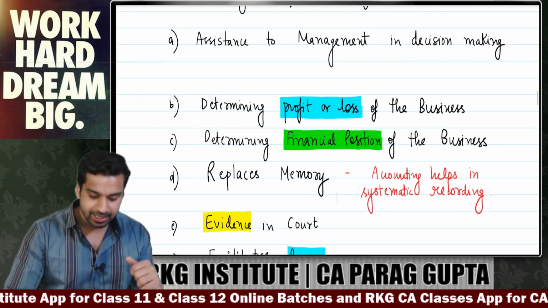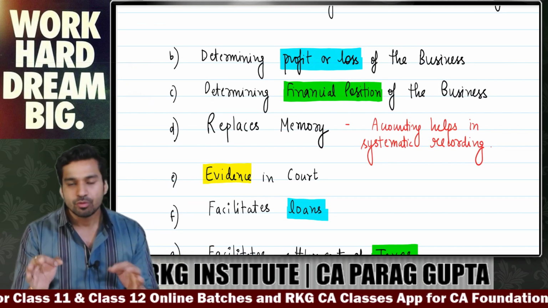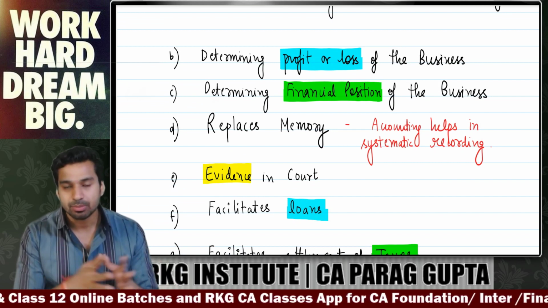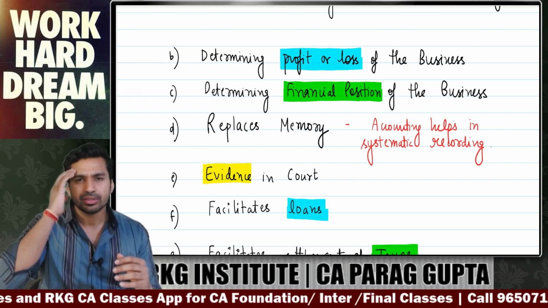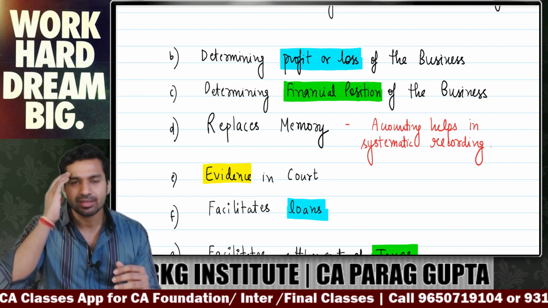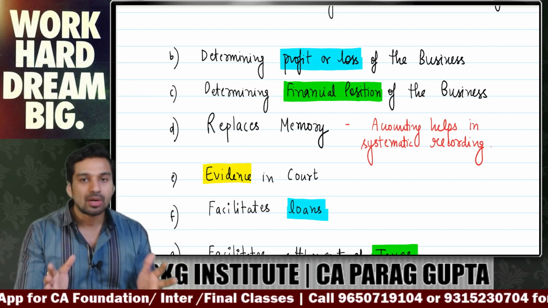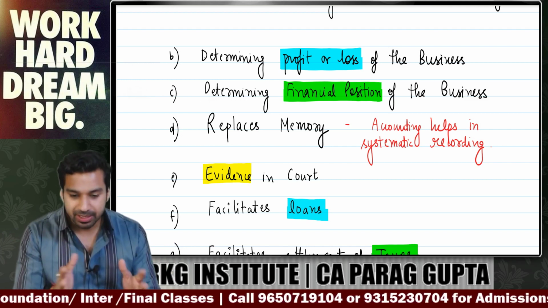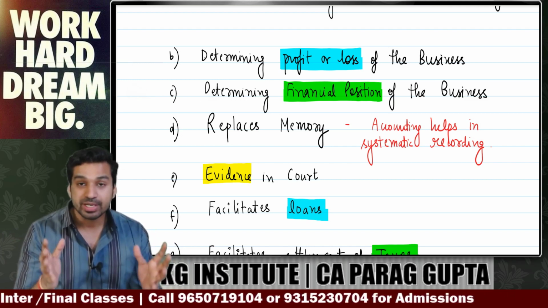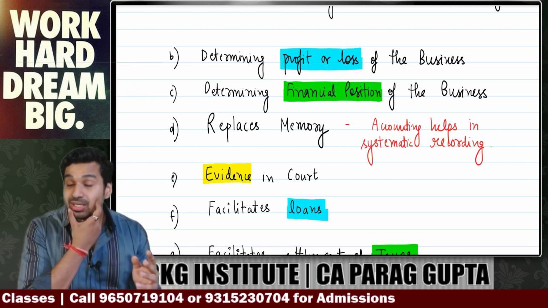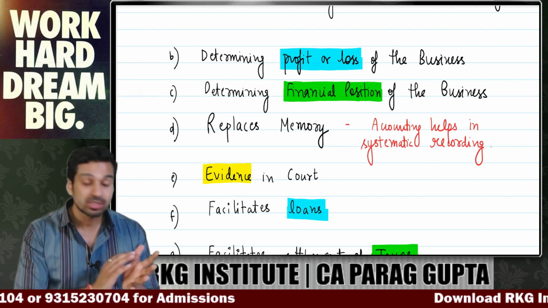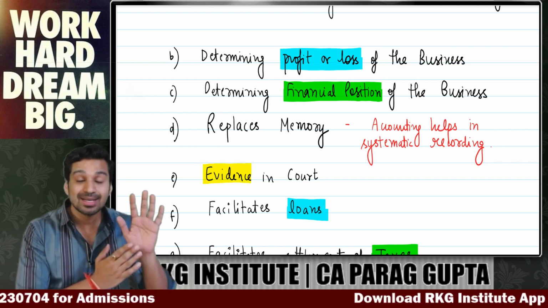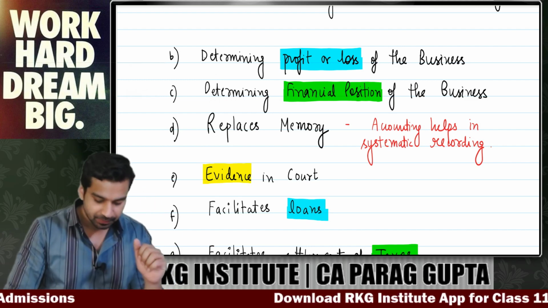It helps in determining financial position, same point. Fourth is a bit different. It replaces memory, because now you don't have to remember everything. You can't keep everything here, so you have to record, and accounting helps in that. So it replaces memory. Fifth, very good advantage, accounting is also an evidence in court. Sometimes many businesses use their accounting records as an evidence in court.